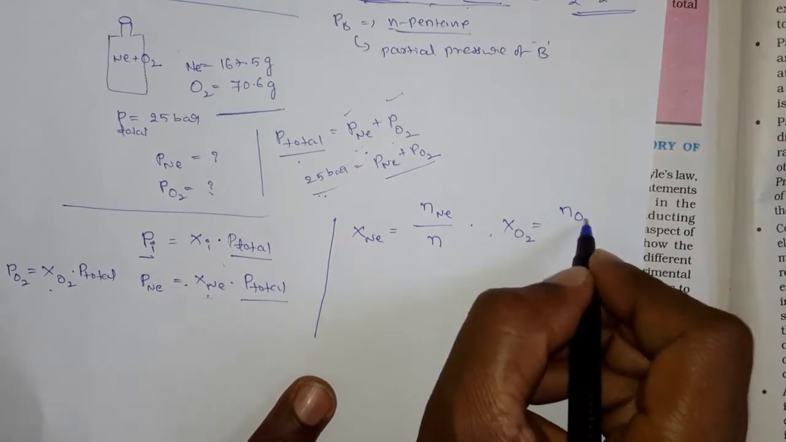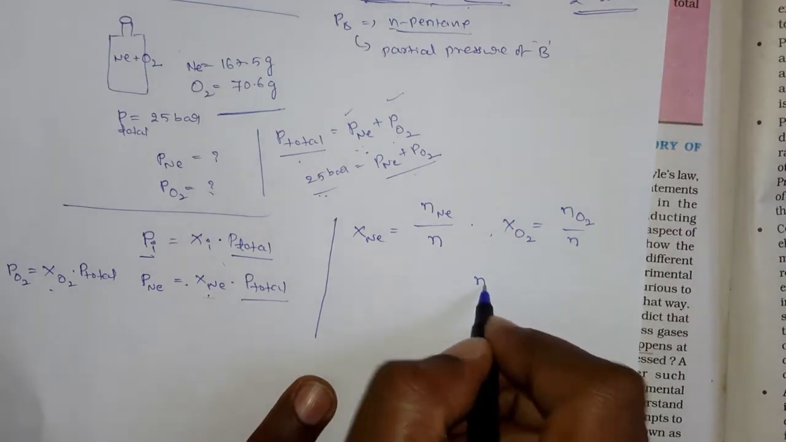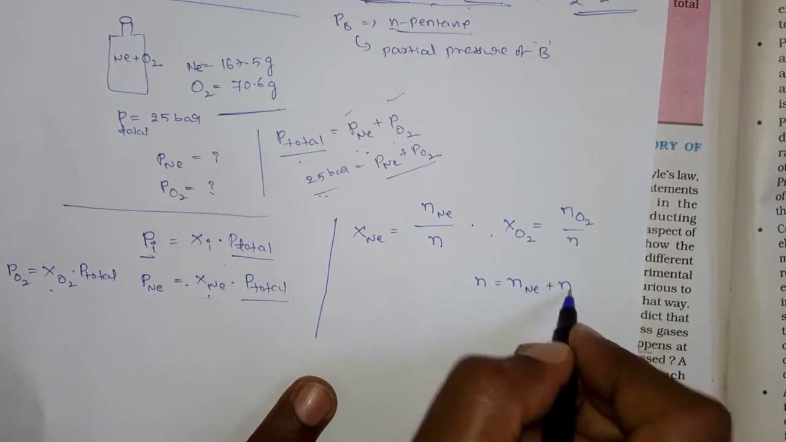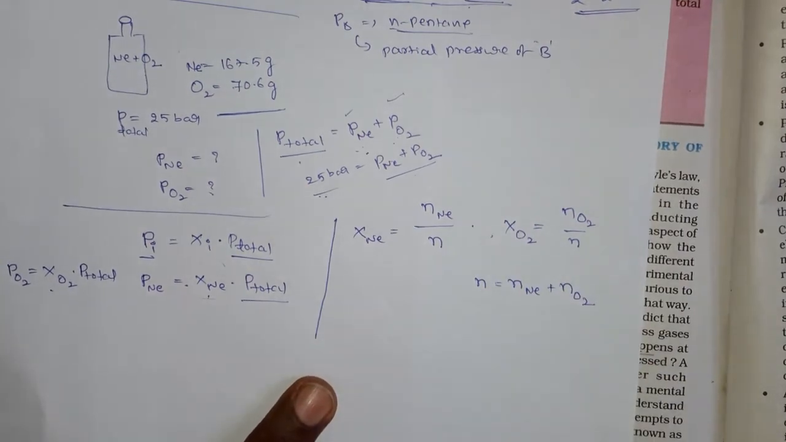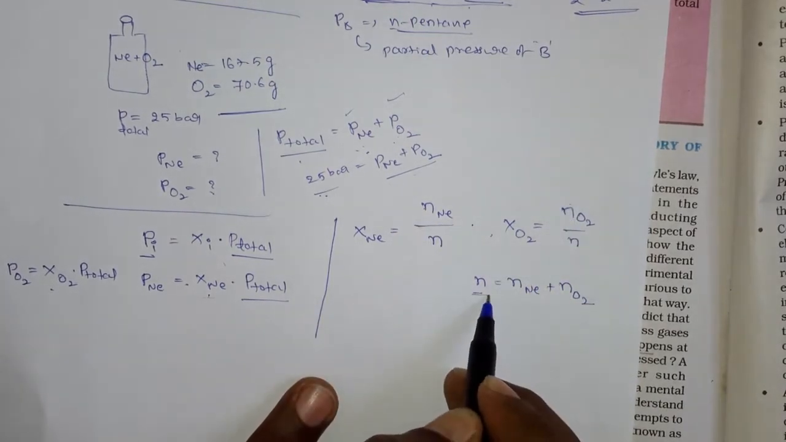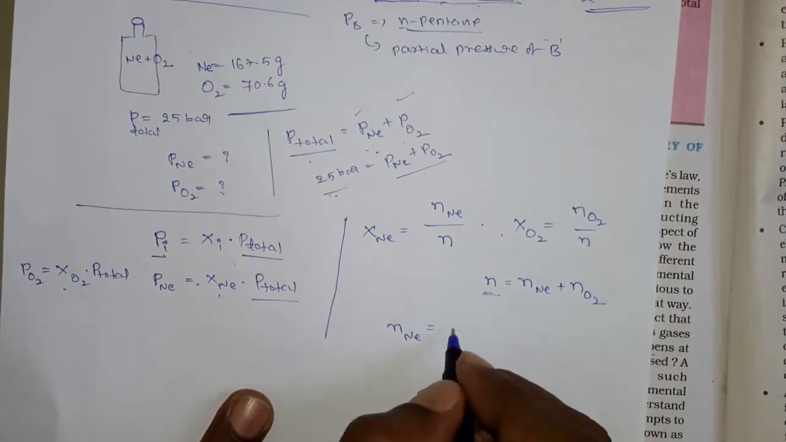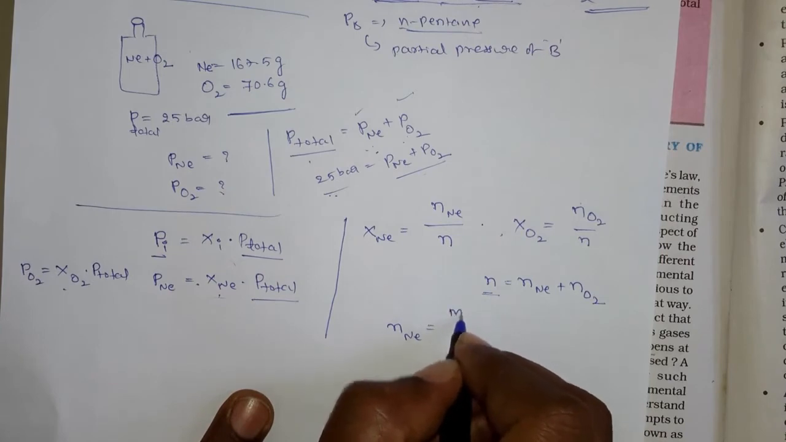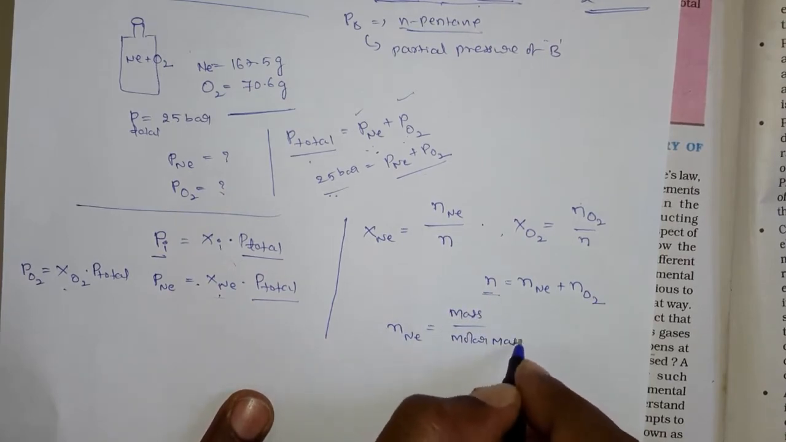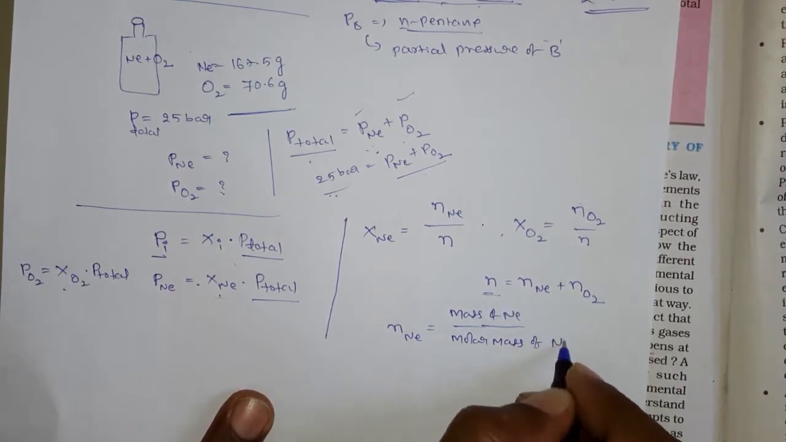Mole fraction of the dioxygen is equal to the number of moles of dioxygen divided by the total number of moles. Okay, but what is the total number of moles? The total number of moles is equal to the number of moles of neon plus the number of moles of dioxygen. So if you know these two values, automatically you know the total number of moles. So how can you calculate the number of moles of neon? That is mass by molar mass, mass of neon divided by the molar mass of neon.